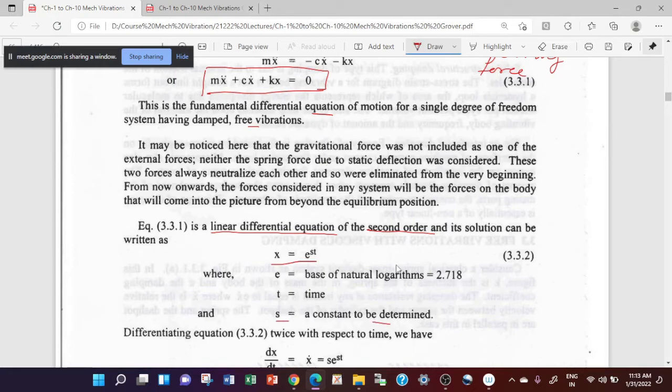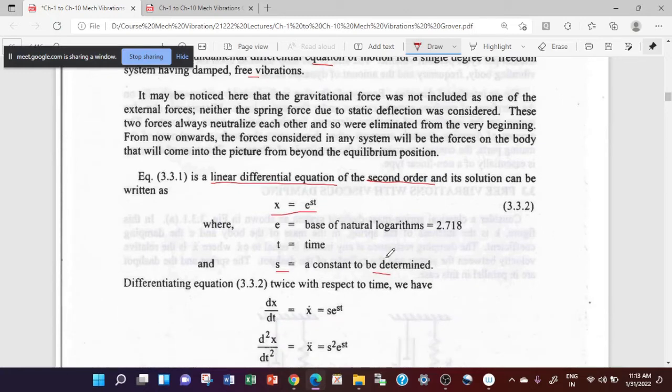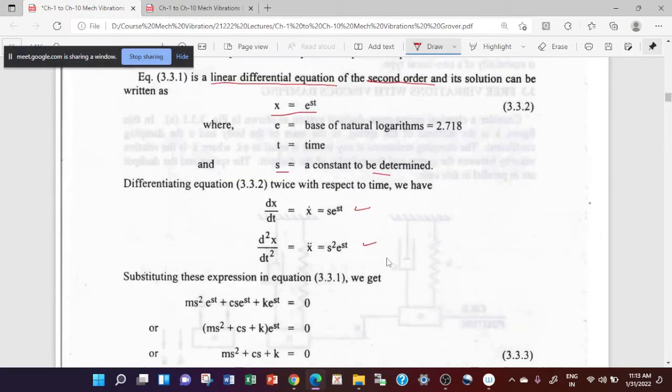Now again I need the derivative of x with respect to t and the double derivative. So I can write the two here. This is your first derivative of x, and the second is given by this. So when you put the values of these two in the equation, you get ms square e^st plus cs e^st plus k e^st. So again you can take the common term here, this is your e^st.